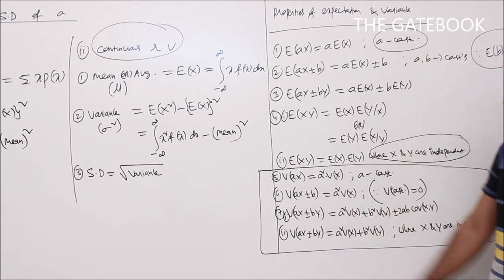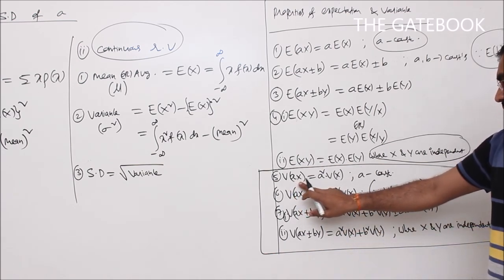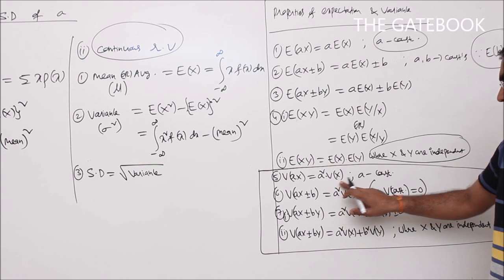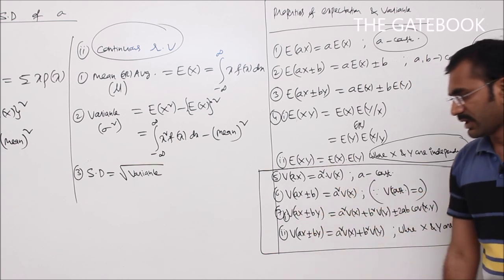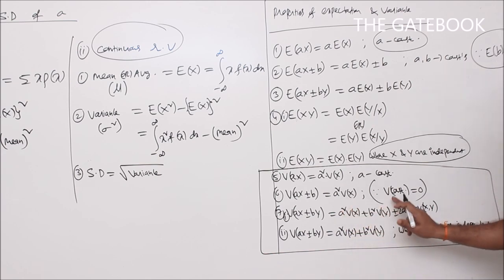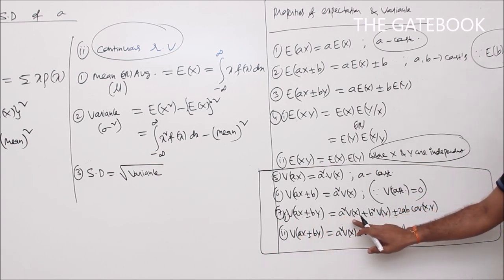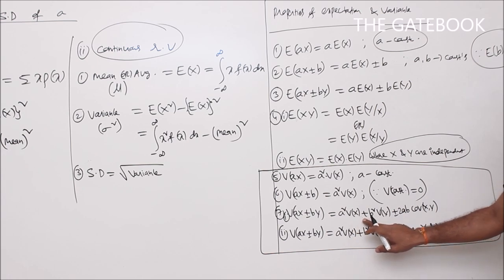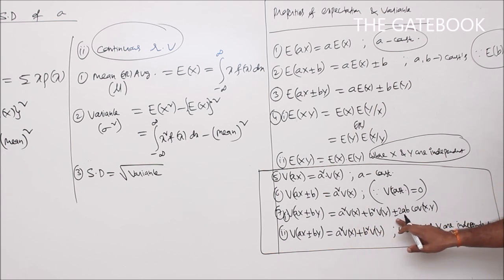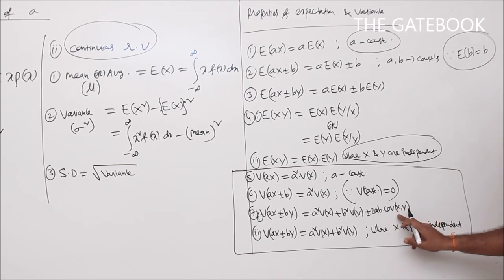Now variance properties. Variance of aX is equal to a square into variance of X, where a is a constant. Variance of aX plus or minus b is a square variance of X, because the variance of any constant value is always 0. Variance of aX plus or minus bY is a square variance of X plus b square variance of Y plus or minus 2ab into covariance of XY. Here COV of XY is nothing but covariance of X comma Y.